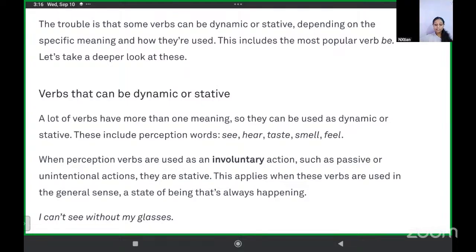When perception verbs are used as an involuntary action, such as passive or unintentional actions, they are stative. This applies when these verbs are used in the general sense, a state of being that's always happening. What are involuntary actions? Some things that we do not do intentionally or voluntarily. So when perception verbs are used involuntarily, they are stative.